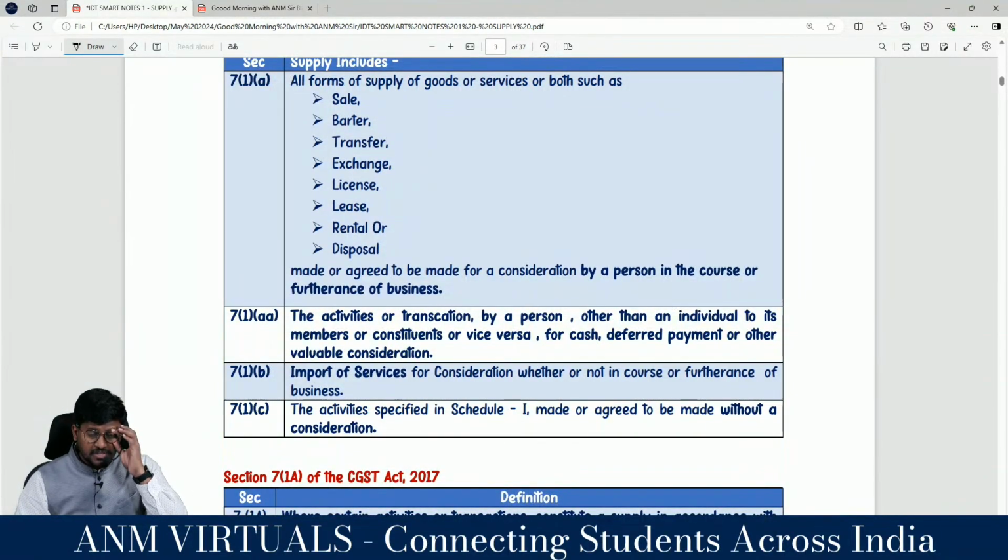Section 7 subsection 1 clause AA: activities or transactions by a person other than an individual to its members or constituents or vice versa for cash, deferred payment or other valuable consideration. Section 7 subsection 1 clause B: import of services for a consideration whether or not in the course or furtherance of business is a supply. Section 7 subsection 1 clause C: activities specified in Schedule 1 made or agreed to be made without a consideration.